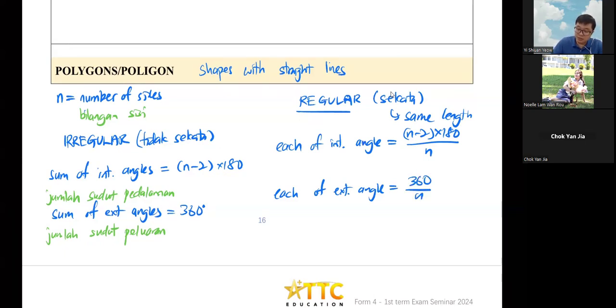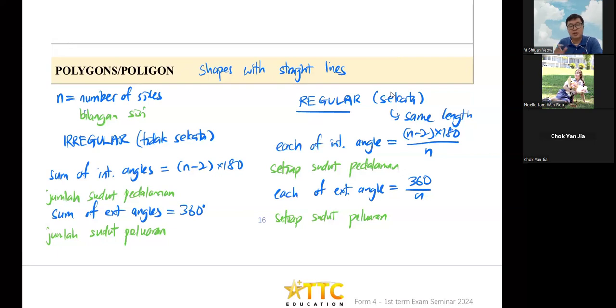So it's setiap sudut pedalaman, and this one is your setiap sudut peluaran. So this is your polygon, the main things. Depending on how many sides your polygon has, you just put in the number, like 5, 6, or 7, anything, then you times with 180, that is the sum of interior angles. From there, you need to solve all the questions.